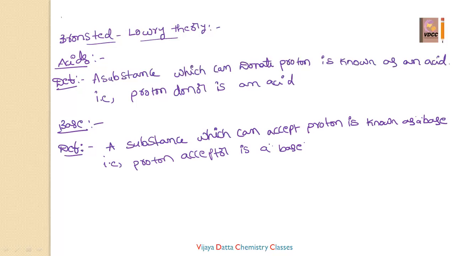Even here, according to the Bronsted Lowry theory, he has given what is meant by neutralization.